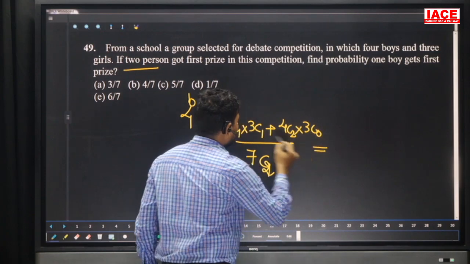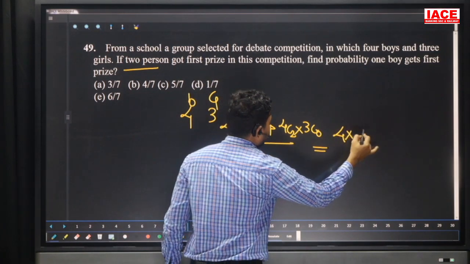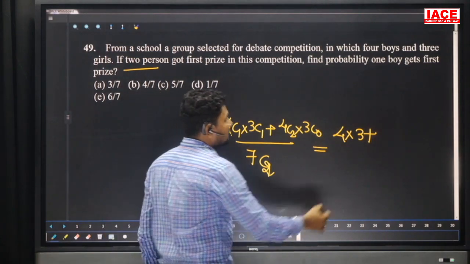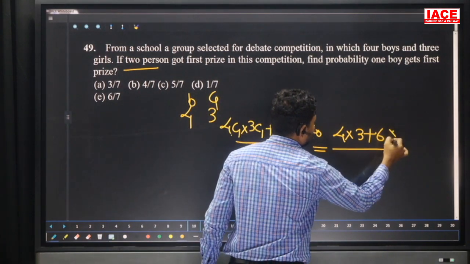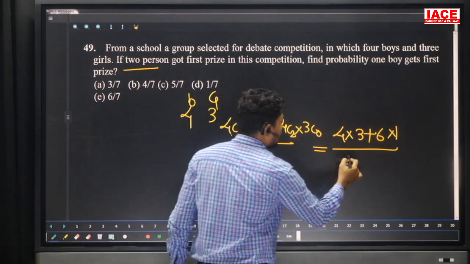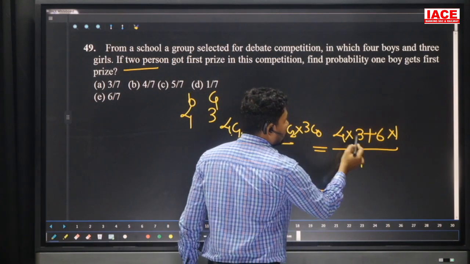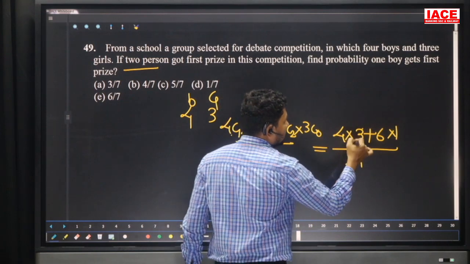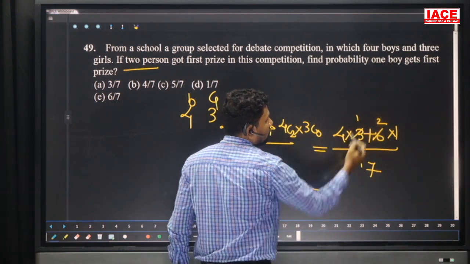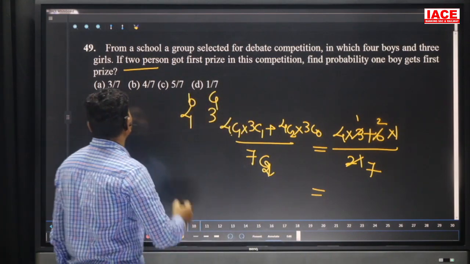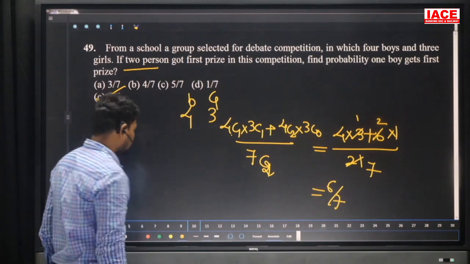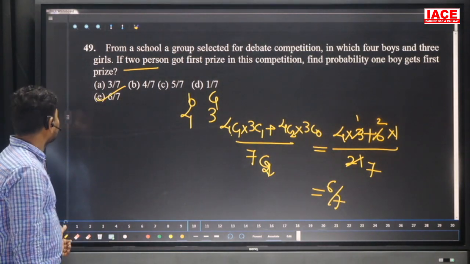Then we'll simplify. 4C1 value is 4, 3C1 value is 3, and 4C2 value is 4 into 3 by 2 into 1, which is equal to 6. Here 7C2 value is 7 into 6 by 2 into 1, which is equal to 21. Cancel it, and 4 into 3 is 12, plus 6 gives 18, so 18 by 21, which is 6 by 7. Our option is E, which is equal to 6 by 7. And move on to the next question.